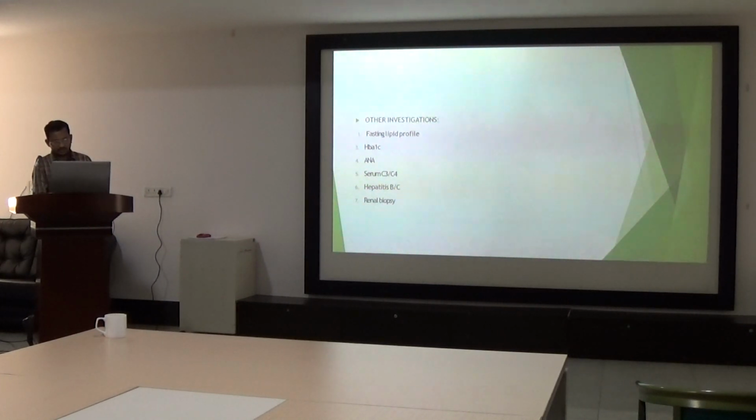Which additional investigations do we have to do in case of proteinuria? If the patient is diabetic, we have to check the fasting lipid profile and HbA1c. If we are suspecting some autoimmune disease, we have to check ANA, C3, C4, and later we have to plan for the renal biopsy if required.